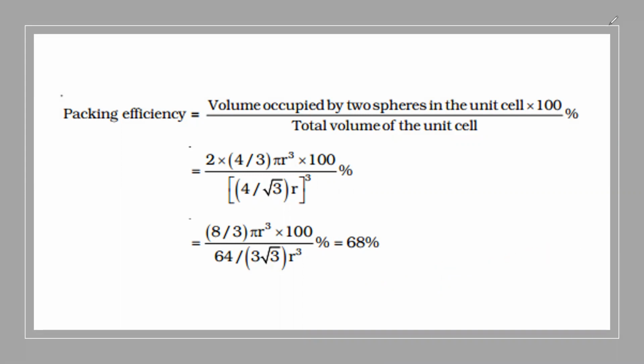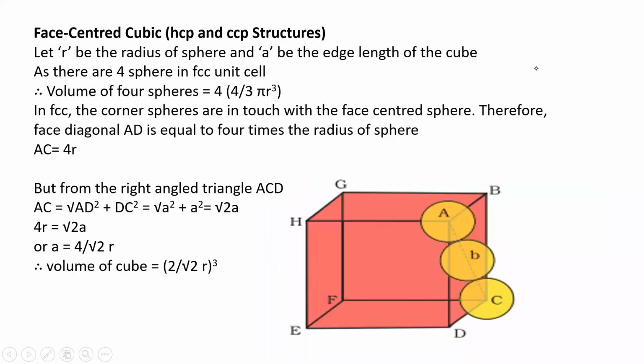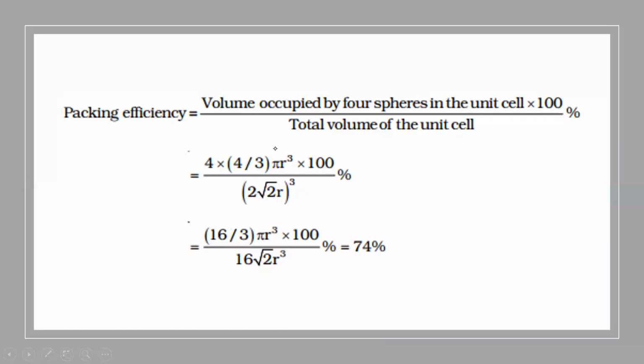Next, coming to face center, already we know face center will occupy maximum density. So this is called face center. And in face center, what is the relation between edge length and radius? Let R be the radius of the sphere and A be the edge length of the cube. As there are 4 spheres in the FCC unit cell, volume of 4 spheres is equal to 4 into 4 by 3 pi R cube. And in FCC, the corner spheres are in touch with the face center sphere. Therefore, face diagonal AD is equal to 4 times the radius of the sphere.